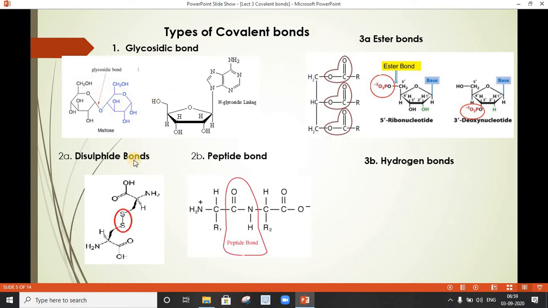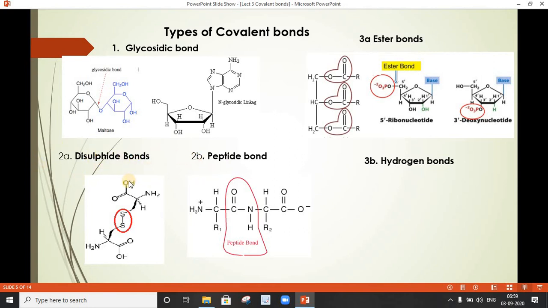Then the second type of covalent bonds present in biomolecules are disulfide bonds and peptide bonds. Both disulfide bonds and peptide bonds are commonly observed in proteins.